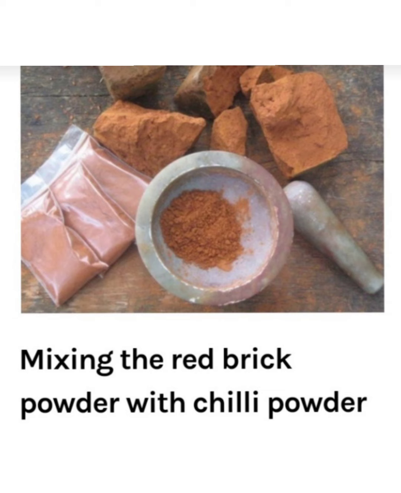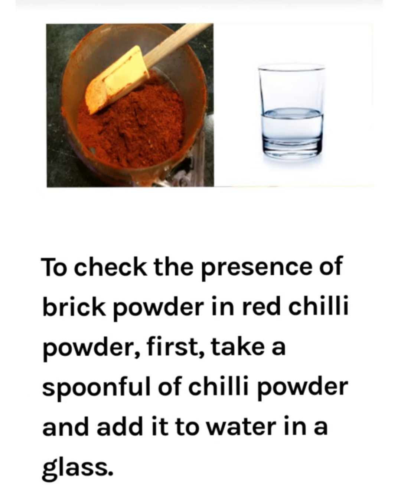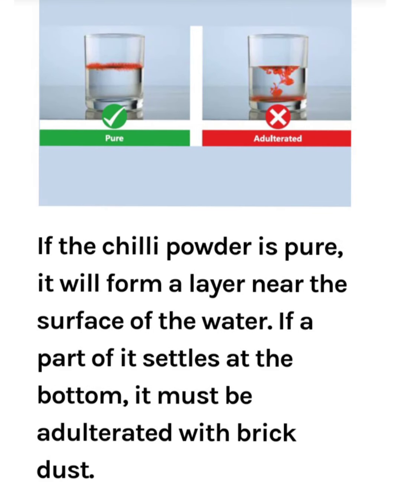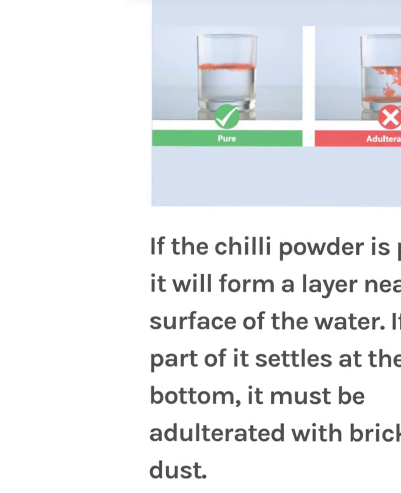Mixing the red brick powder with chili powder. To check the presence of brick powder in red chili powder, first take a spoonful of chili powder and add it to water in a glass. Mix well and keep the solution undisturbed for some time. If the chili powder is pure, it will form a layer near the surface of the water. If a part of it settles at the bottom, it must be adulterated with brick dust.